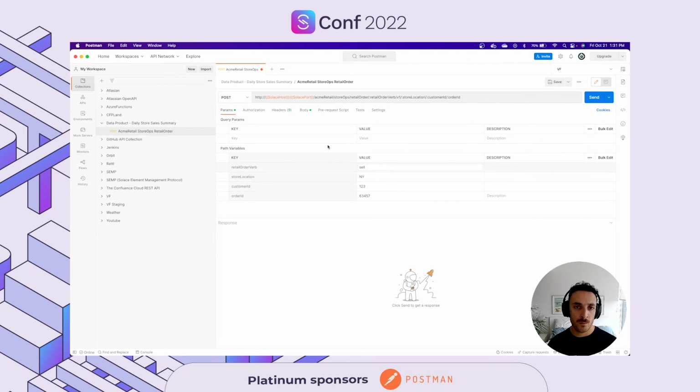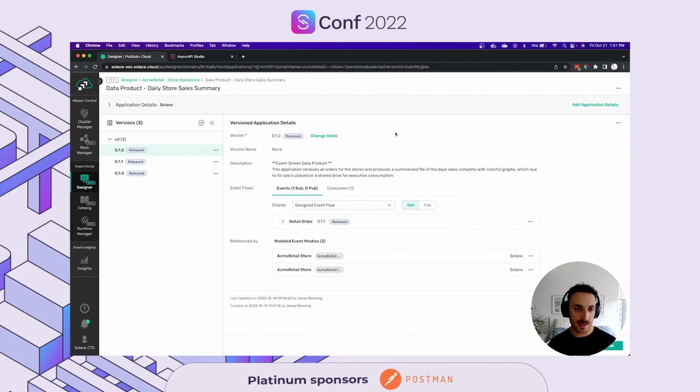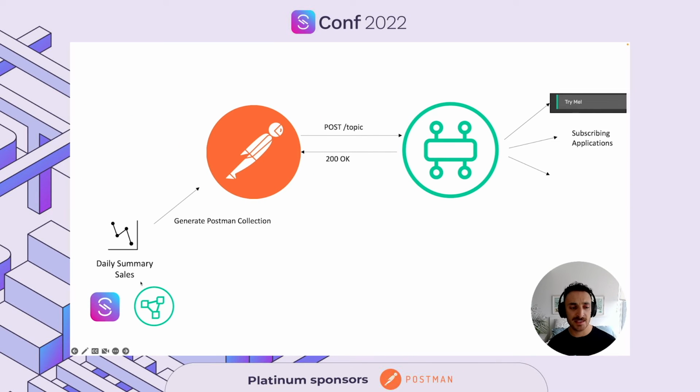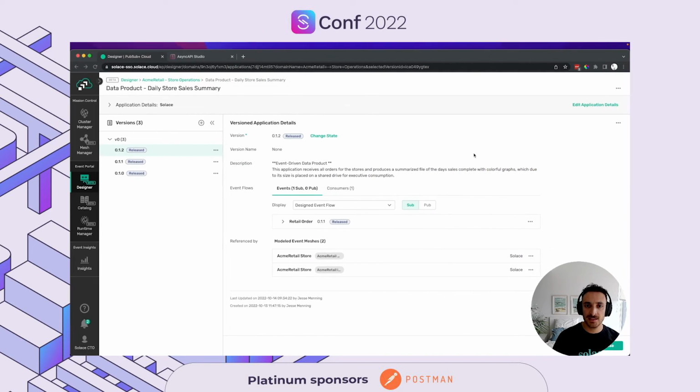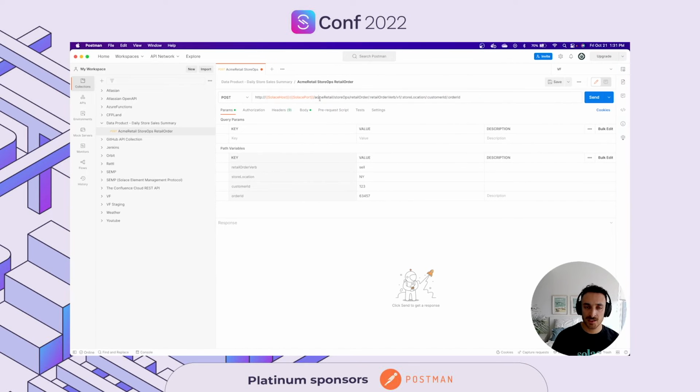So what this means, I'm going to go back to my slide. So what's happening is we just generated the Postman collection for our microservice. And every post that gets published by Postman is going to go into a Solace broker using the topic in the URL, and it's going to be published on this topic.